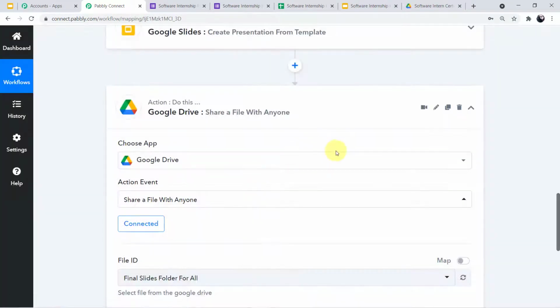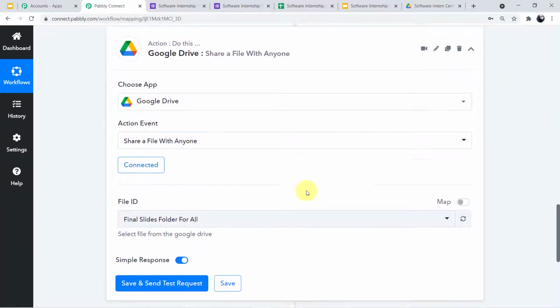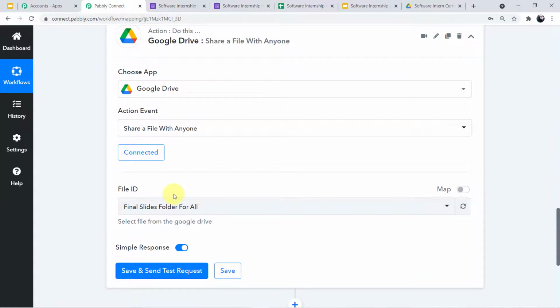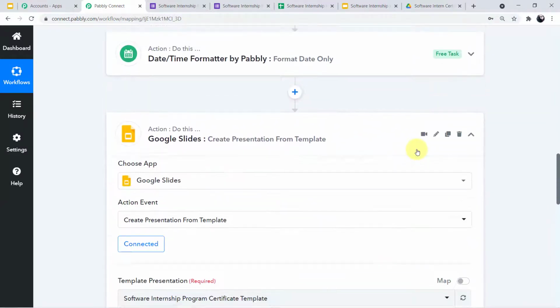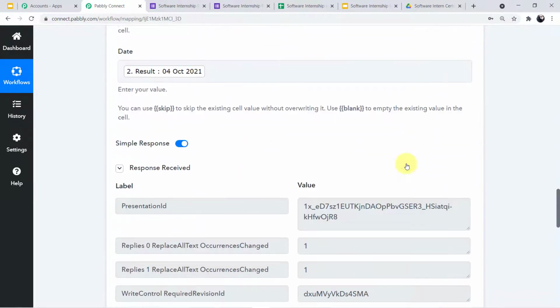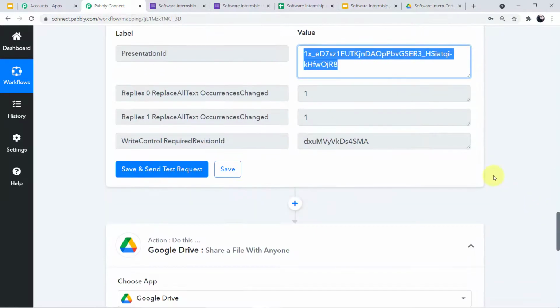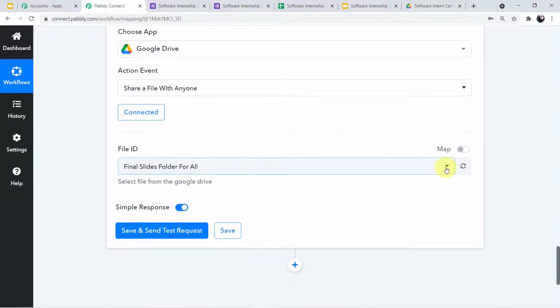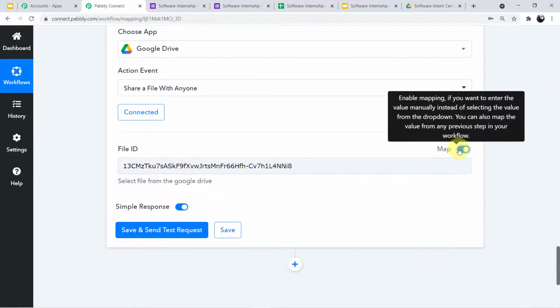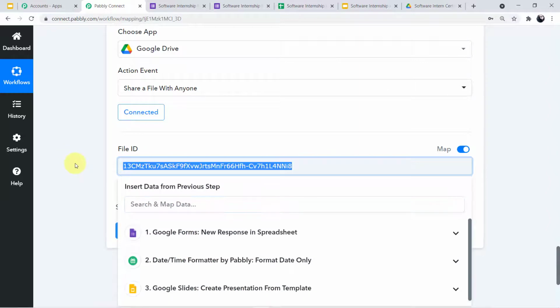So guys, as you can see, I have been successfully authorized. Now I have to map the file ID. Okay, so this is the file ID which we have captured in the responses here. This is the particular file ID which I have told you before. I'll map this particular file ID here.